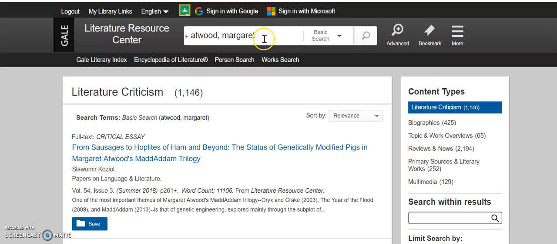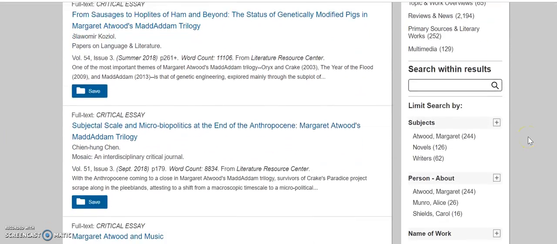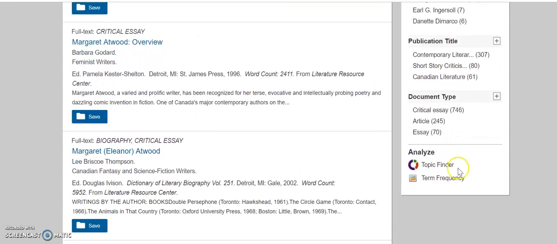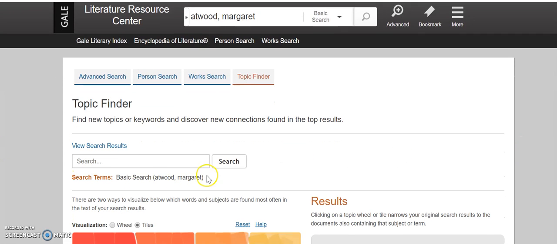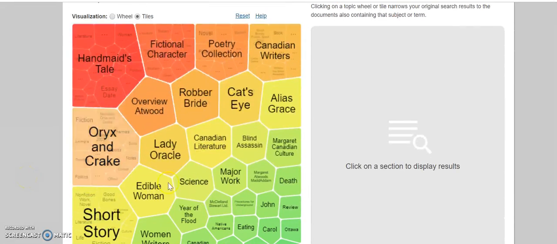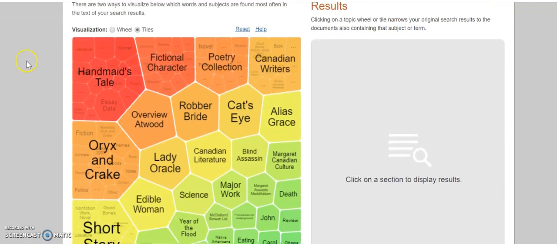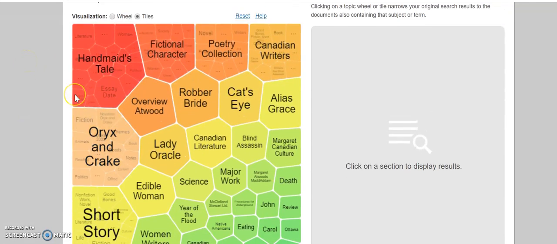If you've already done a search here and pulled up your results, and you scroll down in the sidebar, you'll see those same tools here as well under Analyze. So you can click on that topic finder, and it'll already have your search term here, and it'll pull up that same chart where you can see your search terms and the related terms.